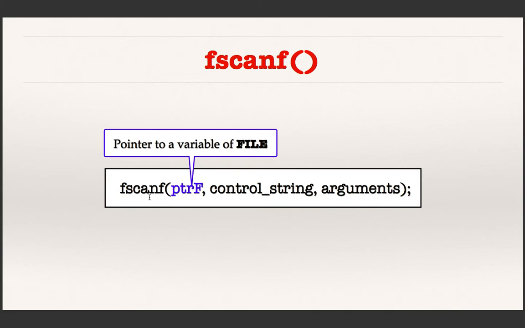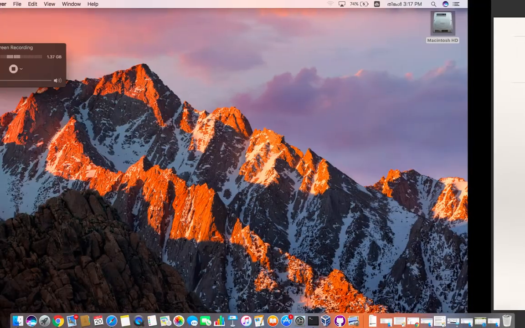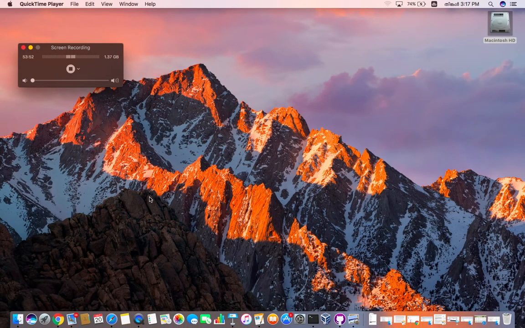So fscanf and fprintf are very similar to scanf and printf, where fscanf is used to read data from a file and fprintf is used to print data to a file. Now we know how to create a file, how to write data to a file, how to read a file, and now we can see how we can update the data in an existing file.